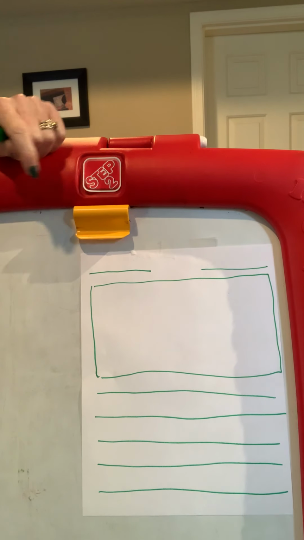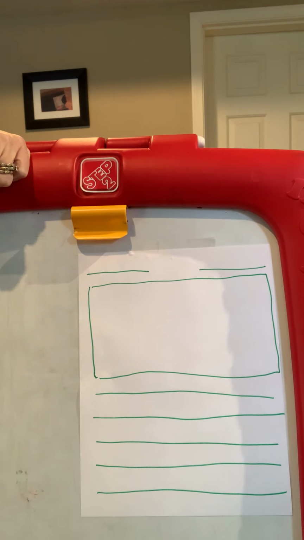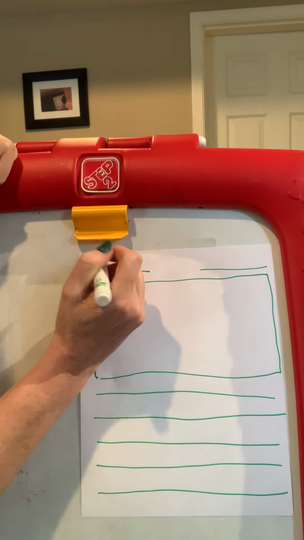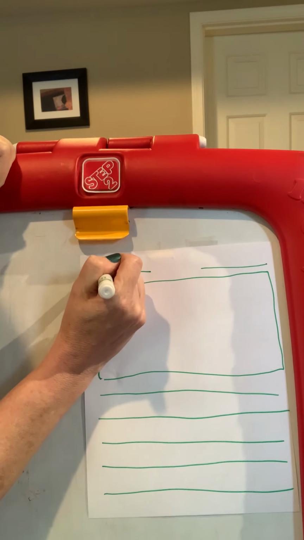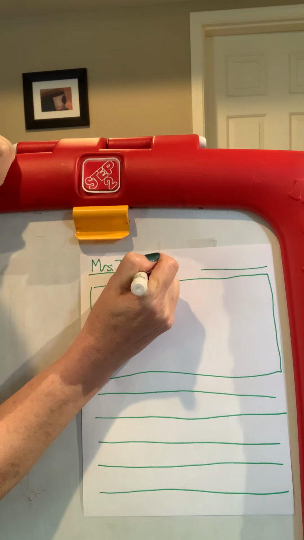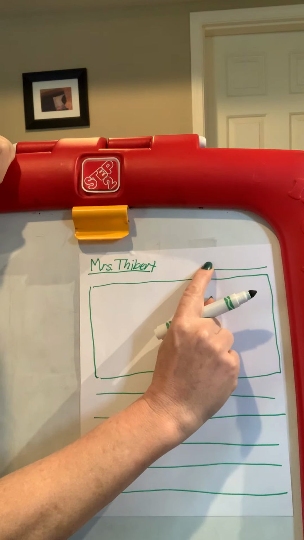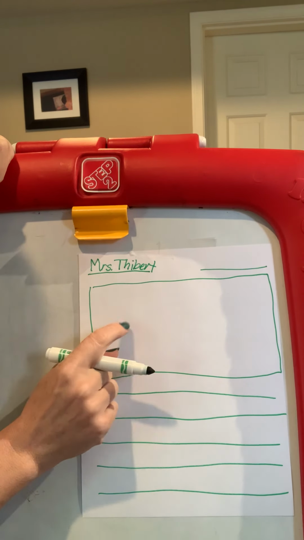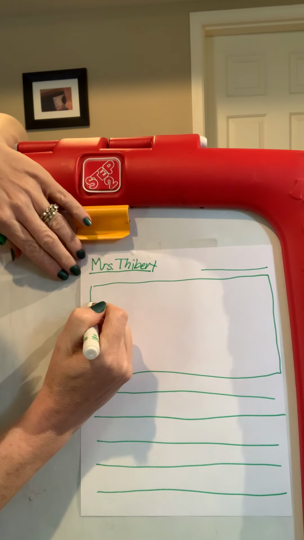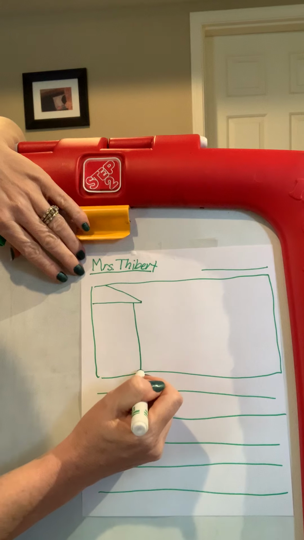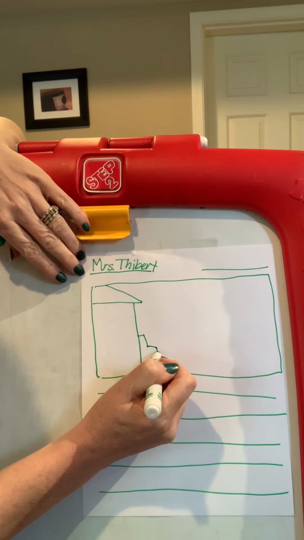Okay, so the first thing that I want to do is I want to add my where in my picture. So where am I? Oh, before I do that, I forgot to write my name up here. And you will write your date right on this line, okay? So what I'm going to add is my where. I'm going to show you a story about my backyard. So that's where I was.